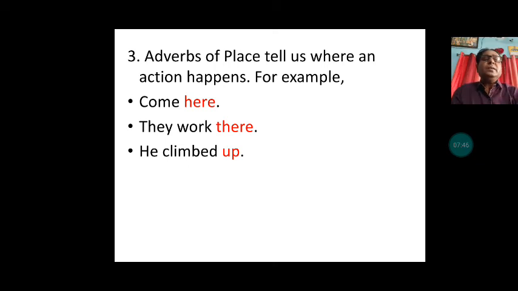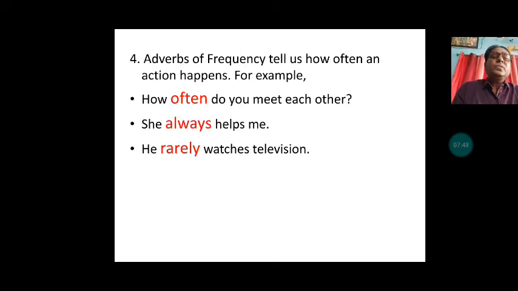Let us see the next, the fourth one, adverbs of frequency. Adverbs of frequency tell us how often, that is, how frequently an action happens. How many times, how repeatedly any action happens. That is adverbs of frequency.